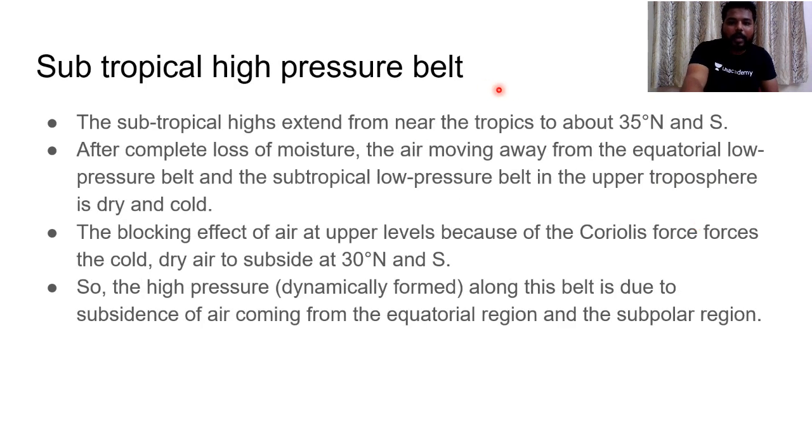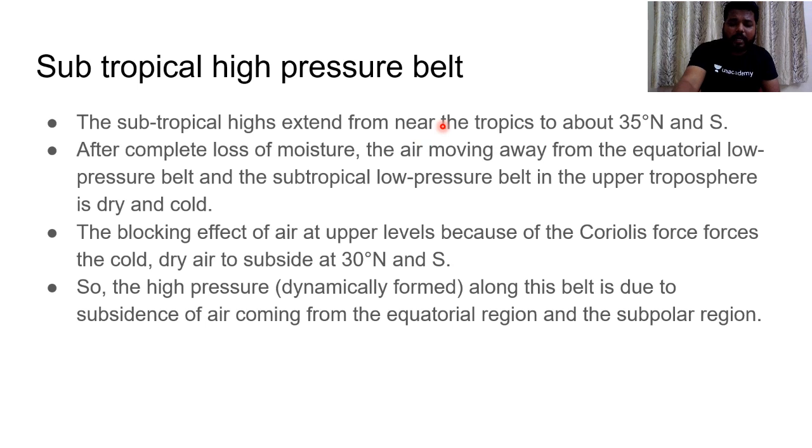And the subtropical high pressure belt is between 35 degrees north and south. After complete loss of moisture, the air moving away from the equatorial low pressure belt in the upper troposphere is dry and cold, and because of that it subsides at this 35 degrees north and south. Hence high pressure, because of the dynamic impact, is being developed. So this pressure belt is dynamically induced. Please do remember this point.